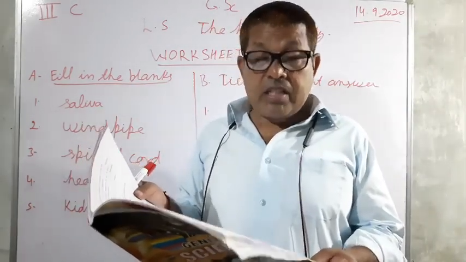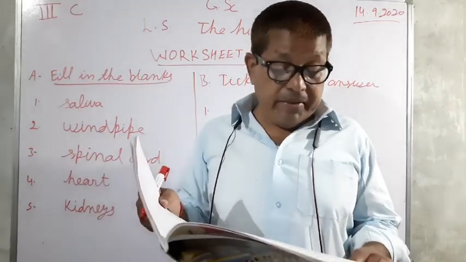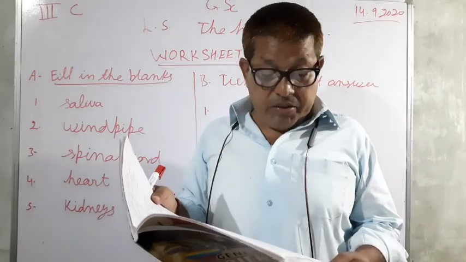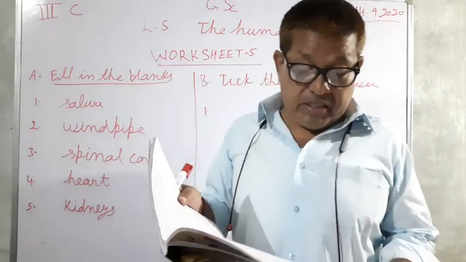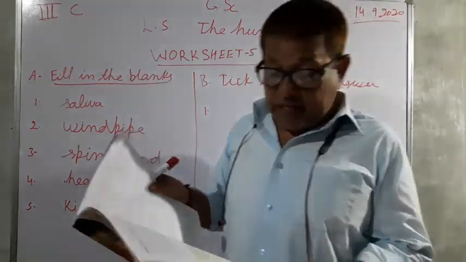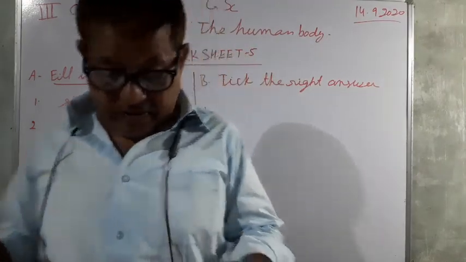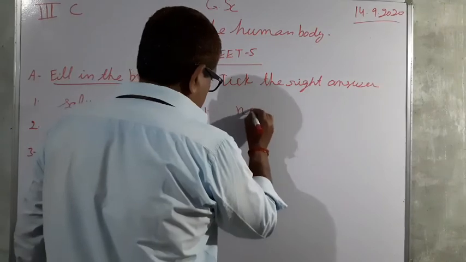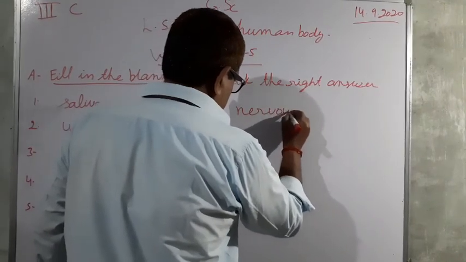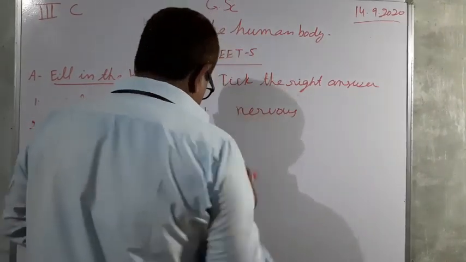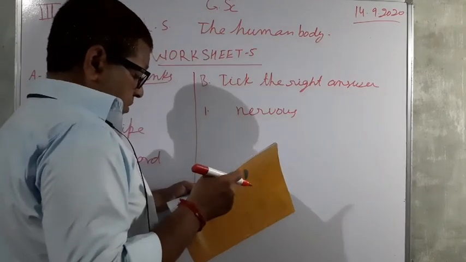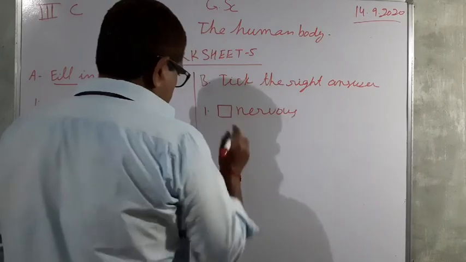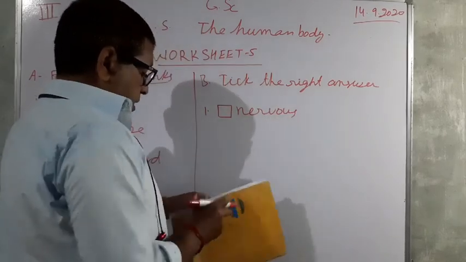You know, the circulatory system is related to the circulation of blood. The digestive system is related to digestion. So here the answer will be nervous system. So you have to make a tick mark in the nervous.